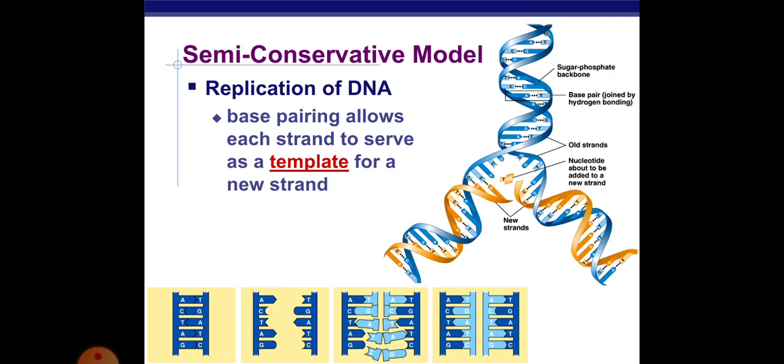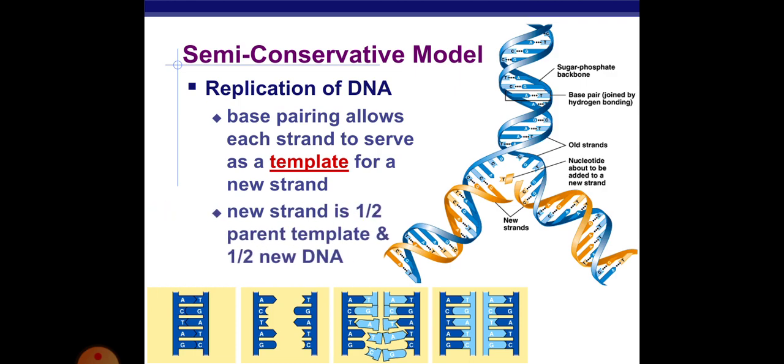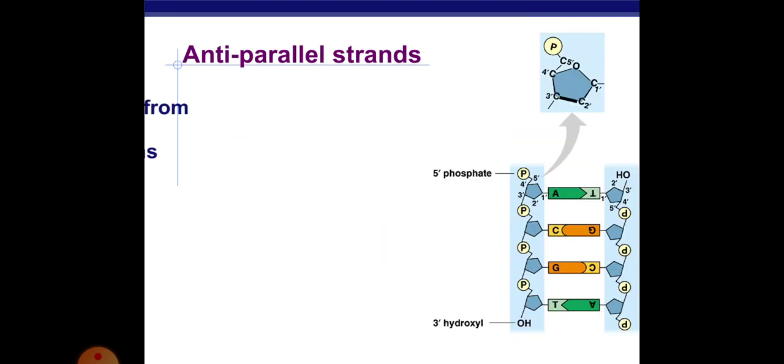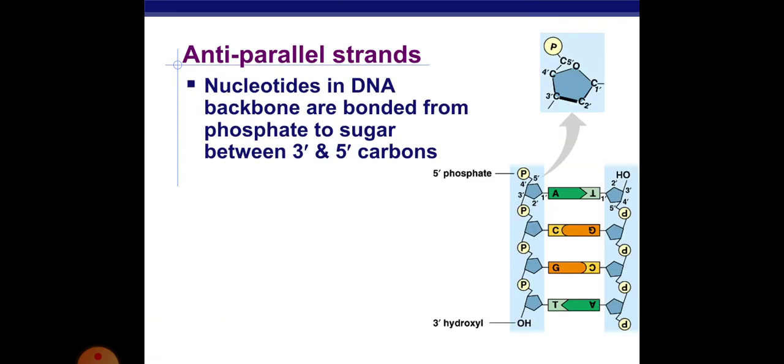Base pairing allows each strand to serve as a template for new strands, and each new strand is made off of the parental strand and off of the newly synthesized strand. The strands are antiparallel, that is, in opposite directions. The nucleotides in the DNA backbones are bonded by phosphate to the sugar between the 3' and 5' carbons.